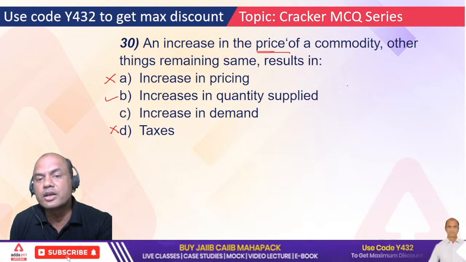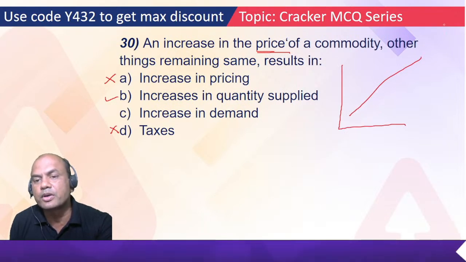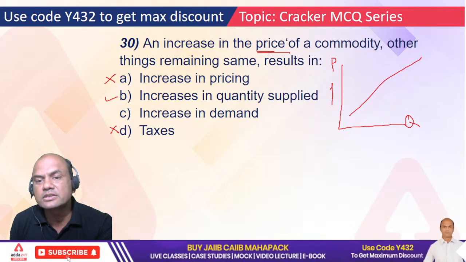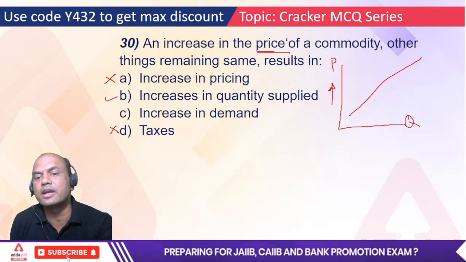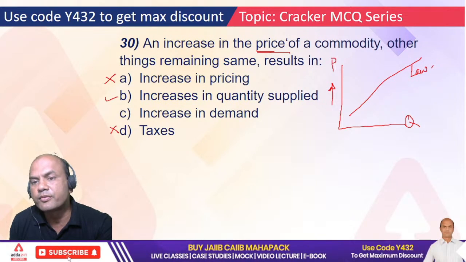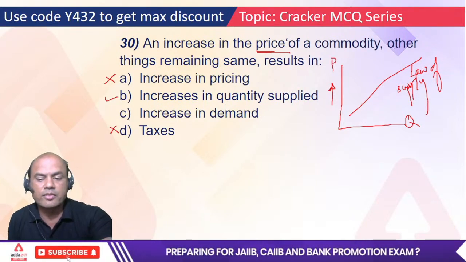Why? Because remember the law of supply. What is the law of supply? The curve goes upwards, right? Here it's quantity and here it's price, right? So if the price increases, the supply will try to supply more and more, so it will increase the quantity supplied. This is called the law of supply. Remember this. Okay, got it everyone?